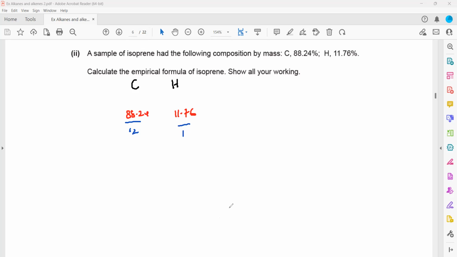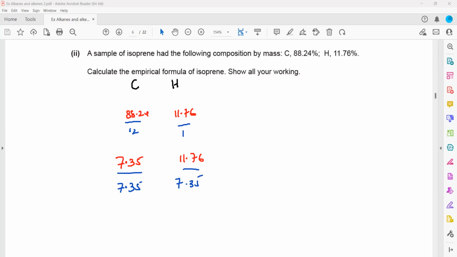88.24 divided by 12. What's the answer? 7.35. And this will remain as 11.76. We can divide both values by 7.35. So the second step is divide by the smallest value in the combination, which is 7.35. So we divide both of them.